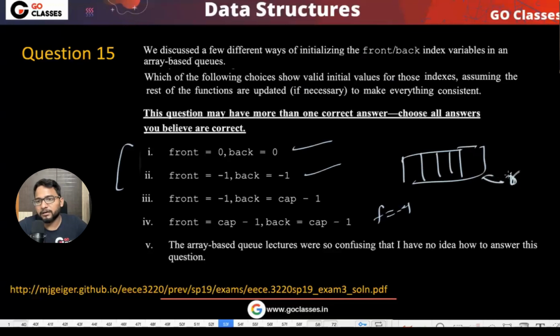This is the rear, right? Rear or back. So basically, they are saying that you can initialize. These are just initial values. You can initialize with anything. The moment you do the first push, okay.